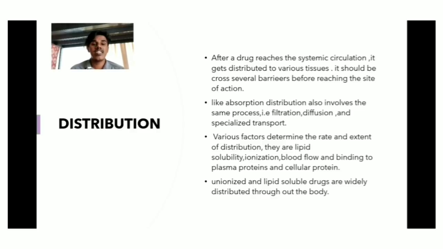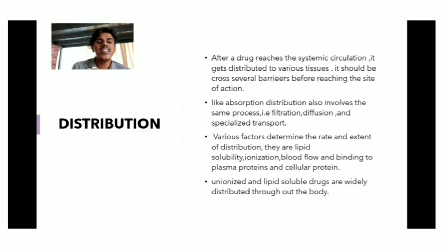Next one is the distribution. First we discussed absorption. What is distribution? After a drug reaches the systemic circulation, it gets distributed to various tissues. It must cross several barriers before reaching the site of action. Like absorption, distribution also involves the same processes: filtration, diffusion, and specialized transport.